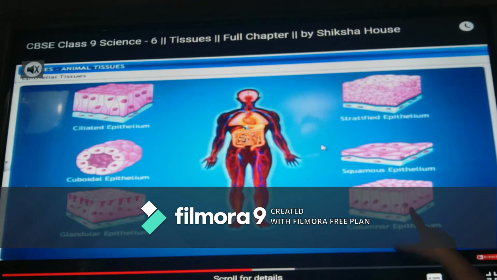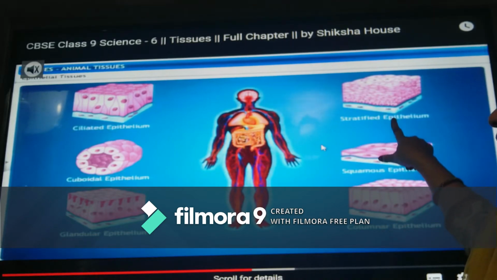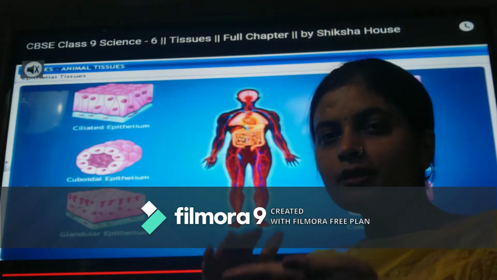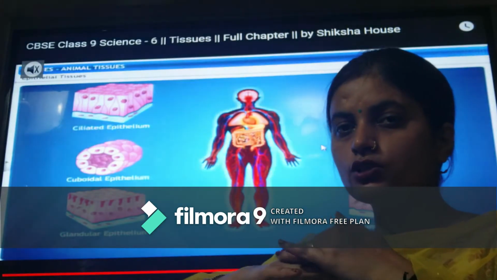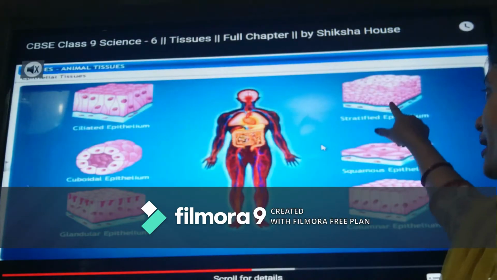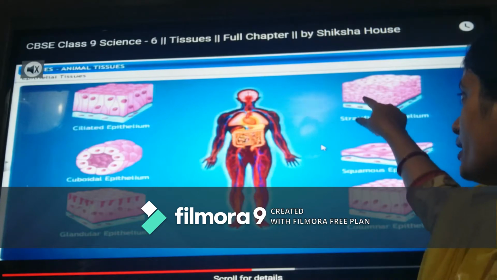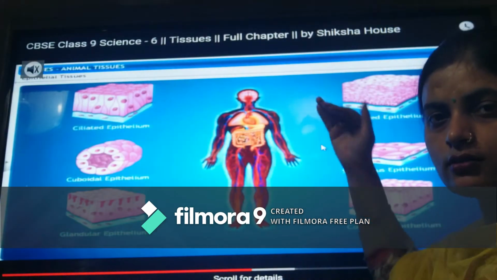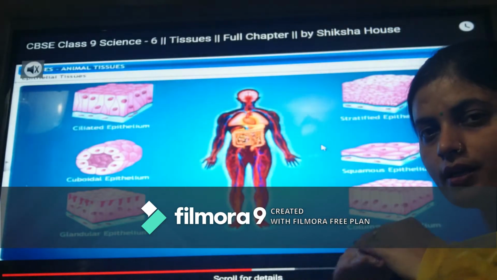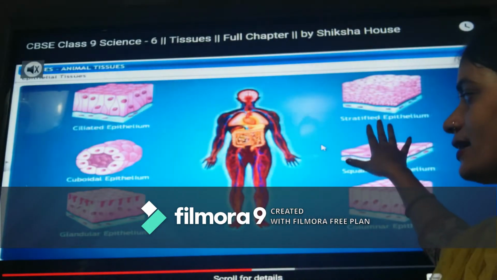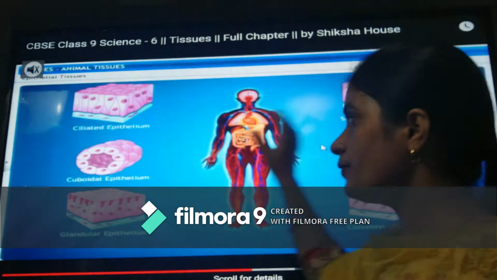Then the next one is stratified epithelial tissue. Stratified means layers, one above the other. Here we can see a single layer is present, but wherever there are layers of so many cells, one over another, that is called stratified epithelial tissue.